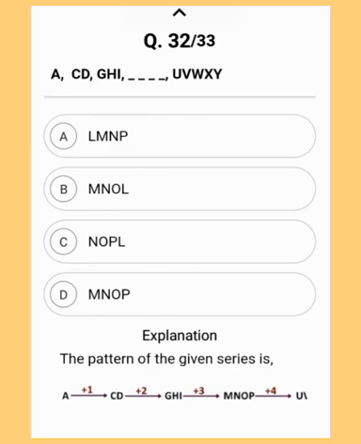The pattern of the given series is A plus 1, CD plus 2, GHI plus 3, MNOP. So in this way the pattern proceeds further. So the correct answer will be option D, MNOP. Hope you have got the correct answer. Moving to the last question.